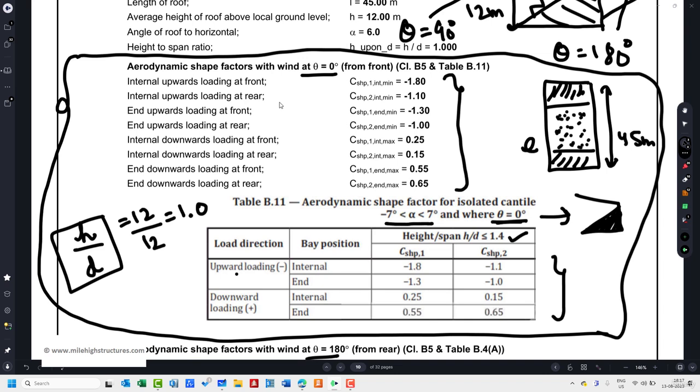Here we are talking about the permutation and combination of terms: internal and end, and upward and downward. So we shall be mixing all of these terms. So first term shall be upward internal loading, and Cshp1 can be named as front, and Cshp2 can be named as rear.